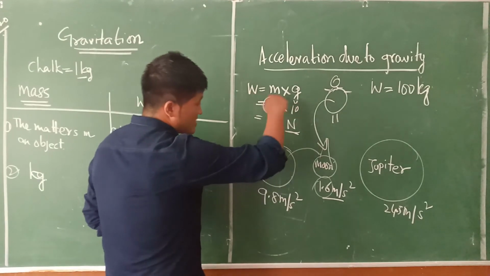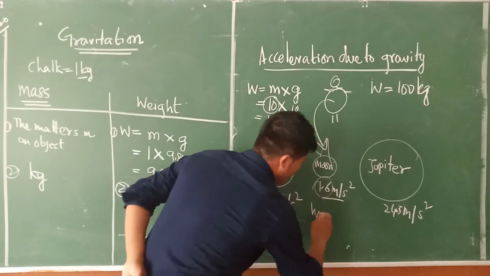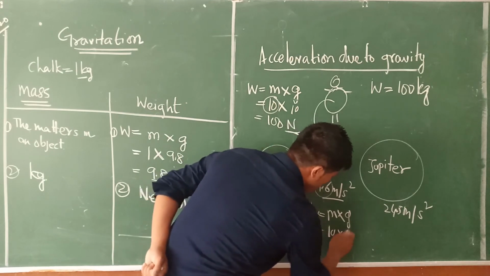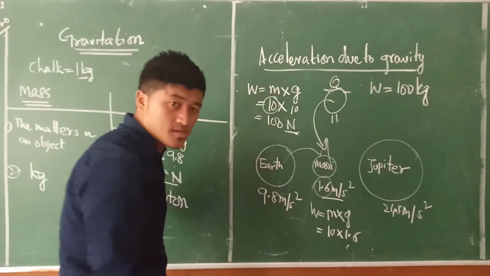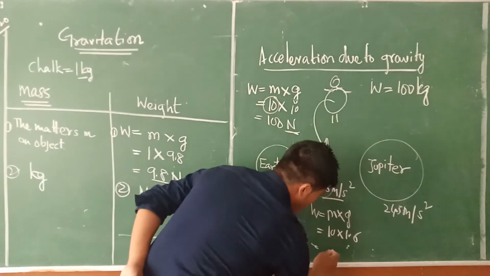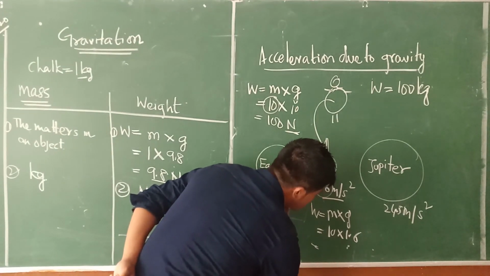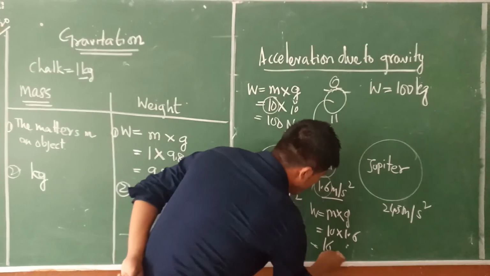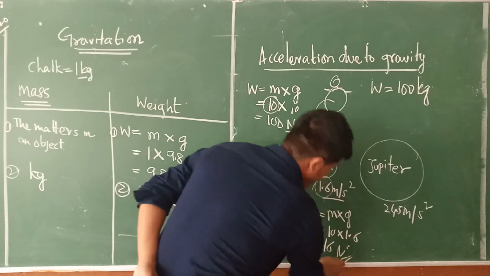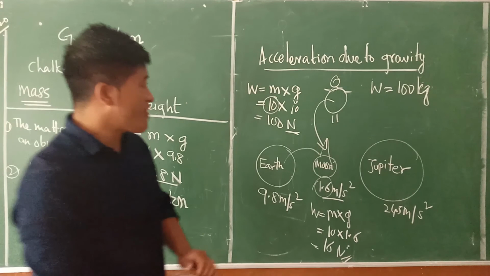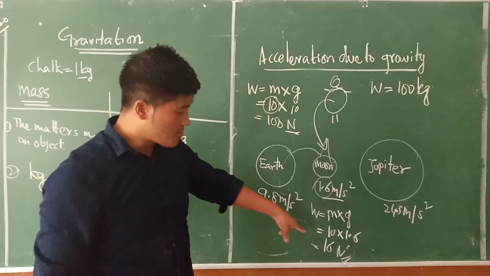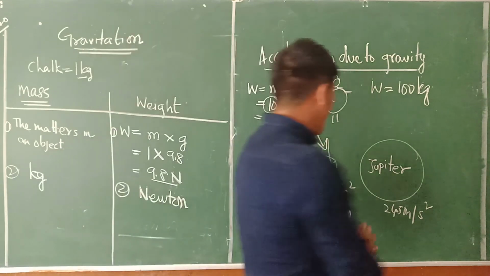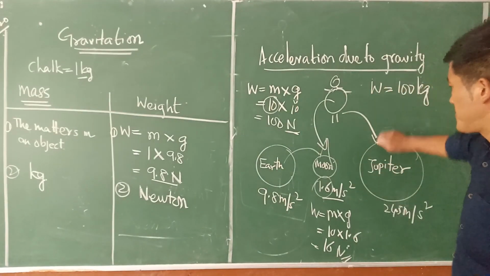Now if that person goes to the Moon, we will find again m into g. How much is mass? 10 into 1.6. How much is that? This should be equal to, let's say, 16 Newton here. The very fat person, the moment he goes to the Moon, he becomes like 16. Now what will happen if he goes to Jupiter?